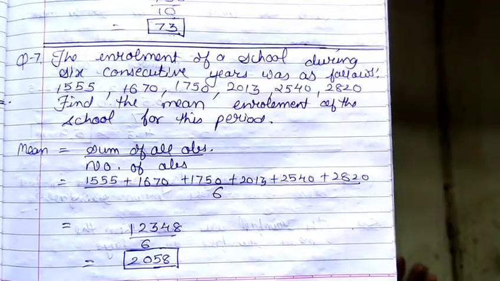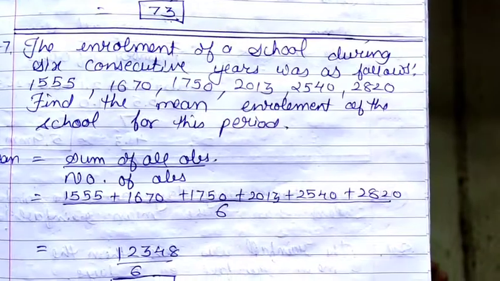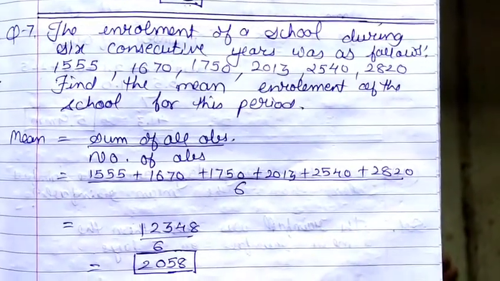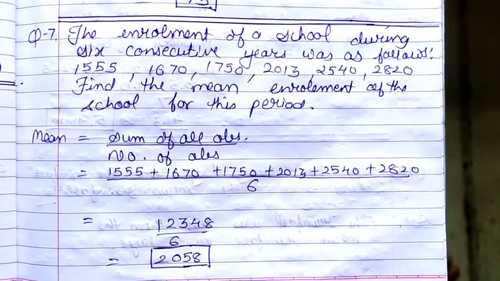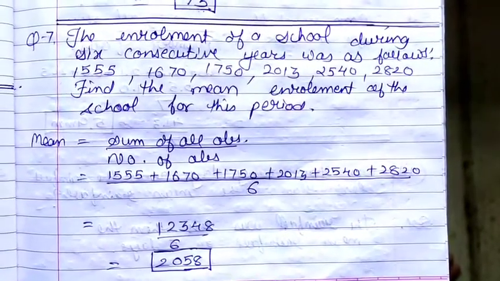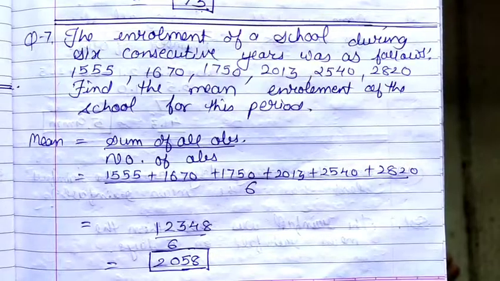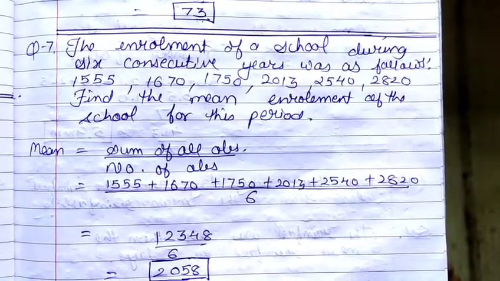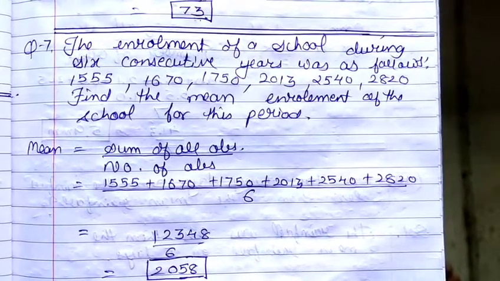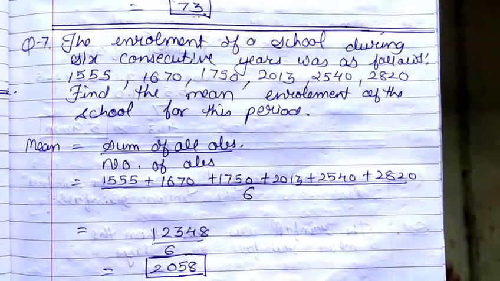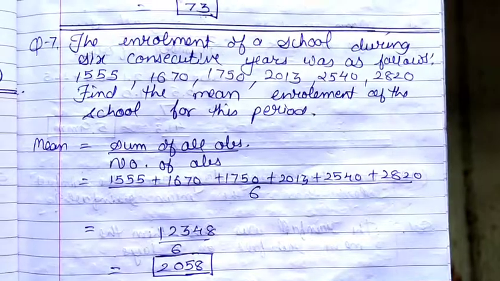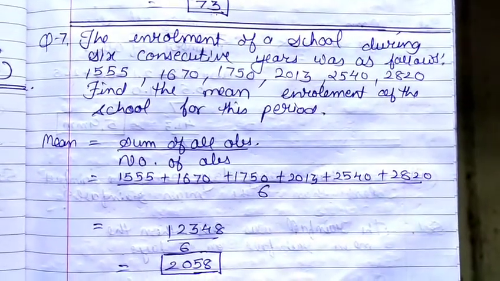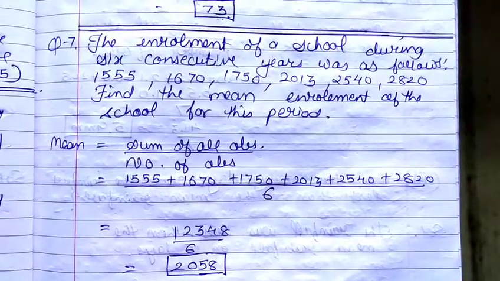Let us start question number 7. The enrollment of a school during 6 consecutive years was as below. Here the total number of admissions in 6 consecutive years is given. In the first year 1555 students got enrolled, then 1670, then 1750, then 2013, then 2540, then 2820. Now we have to find the mean enrollment of the school for this period.